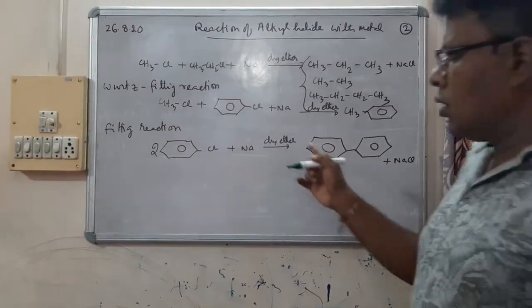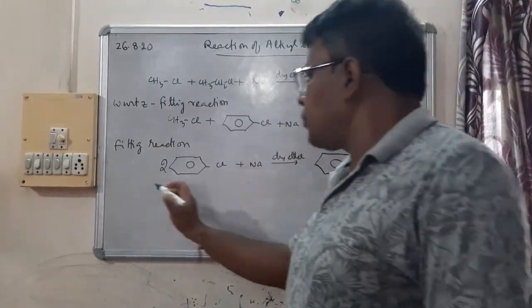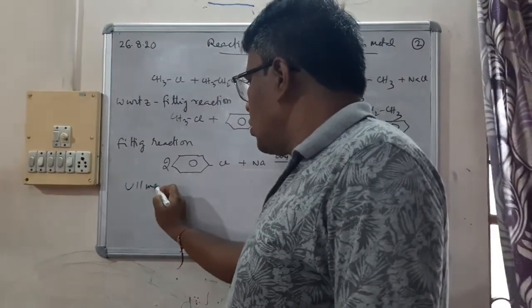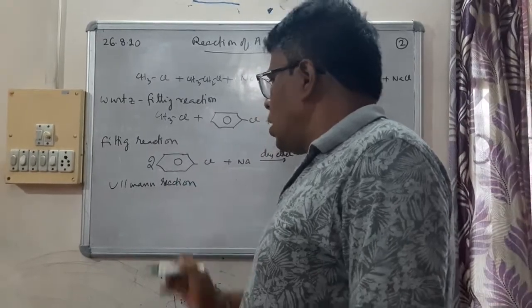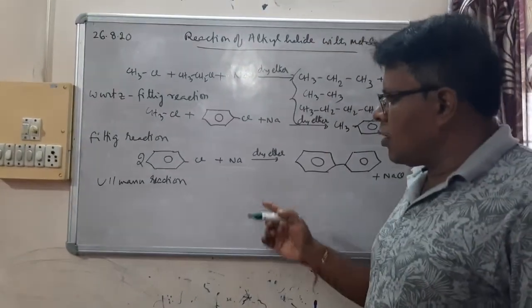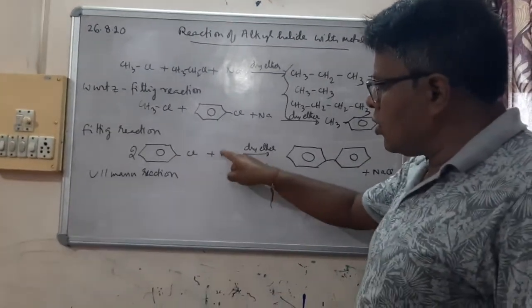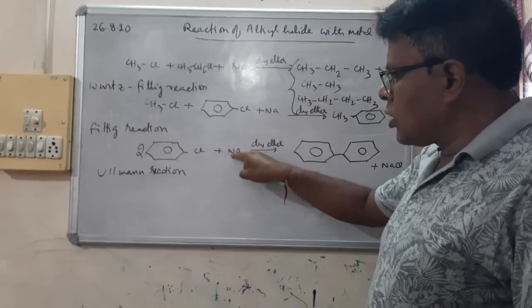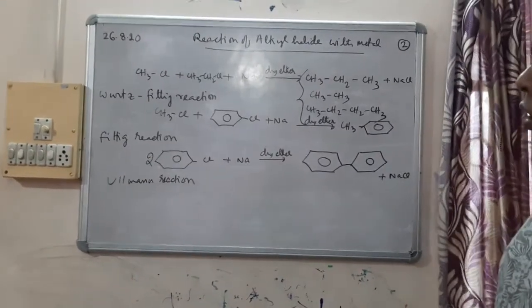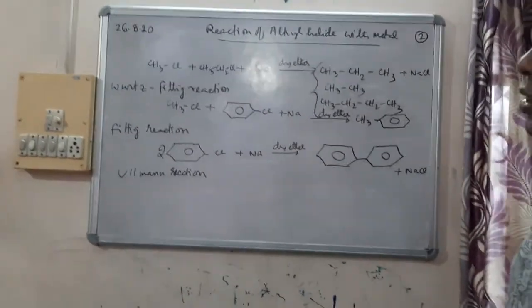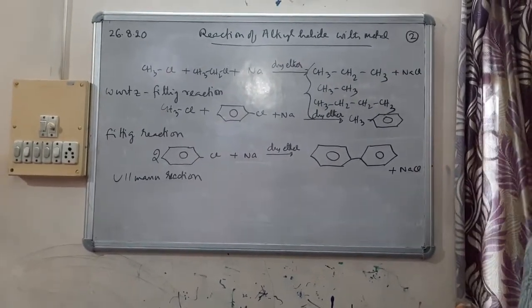Now, one reaction, let me point it out here, very close to this, is Ullmann reaction. The only thing for it to be an Ullmann reaction is that here you have to take copper. If you take copper here, then it becomes Ullmann reaction. Okay. So this is a reaction of halo compound with metal.